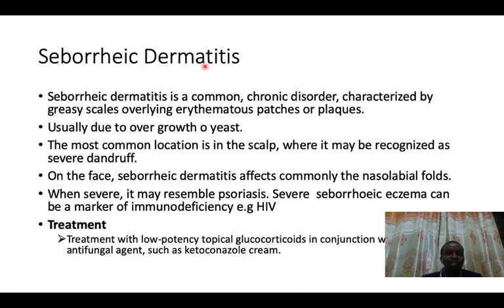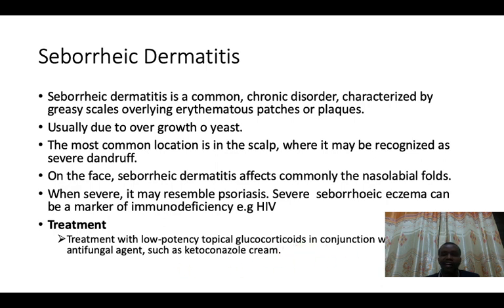So the treatment of seborrheic dermatitis normally includes a low potent topical steroid. We shall be talking about the potency. Potency in dermatology is very important. The potency of topical steroid is very important. For example, you can't use a high potent topical steroid on the face. You're going to burn your face. You need to use a low potent one. For example, this disease affects the face, so you can't use a high potent glucocorticoid.